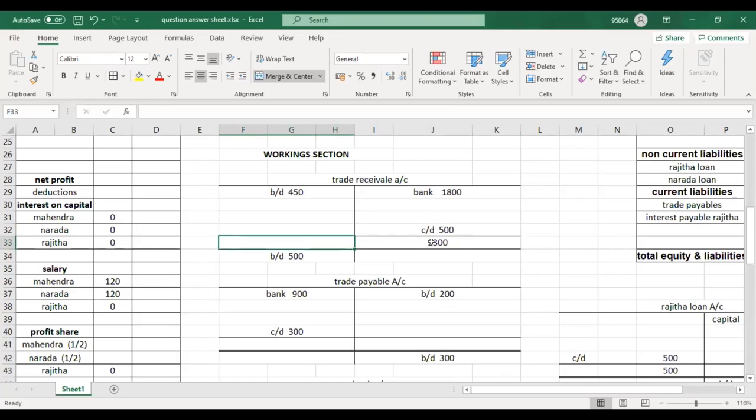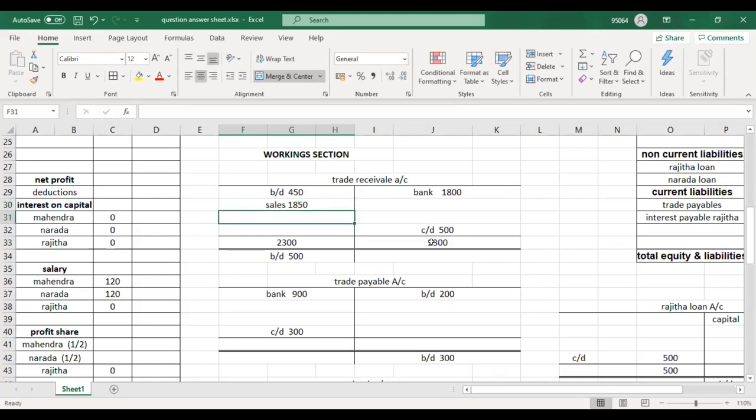2,300 is higher. Okay, then I will write here 2,300. Now what's the balancing amount? 1,850. Okay, what do you name it as? Sales. Good.